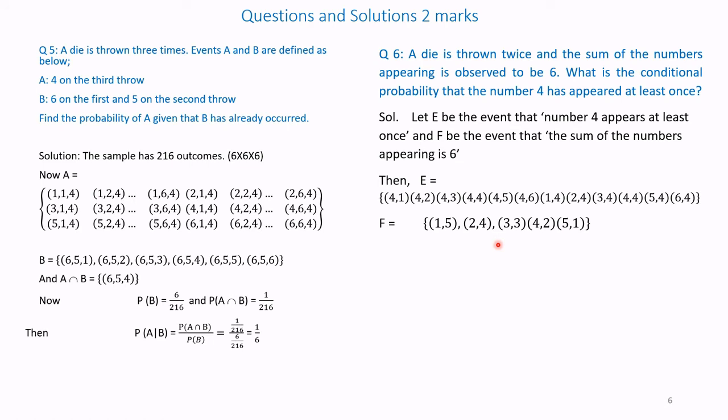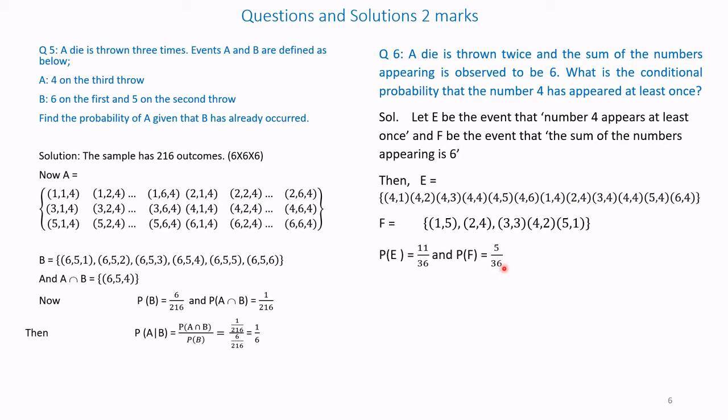Therefore, F is the event that the sum is 6. F is given by 1 5, 2 4, 3 3, 4 2, 5 1. That is, 1 plus 5 is 6, 2 plus 4 is 6, 3 plus 3 is 6, 4 plus 2 is 6, 5 plus 1 is 6. That is, the sum of numbers is 6.